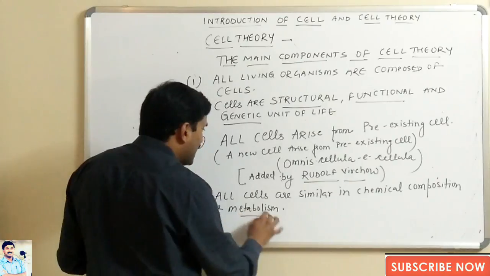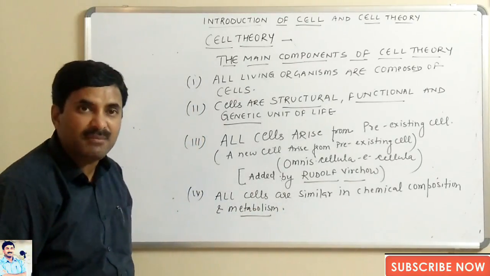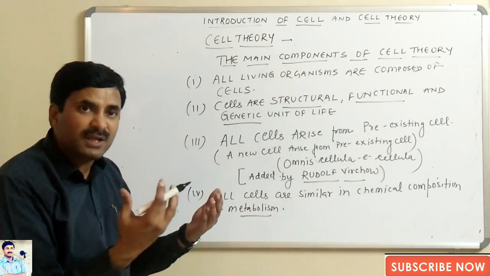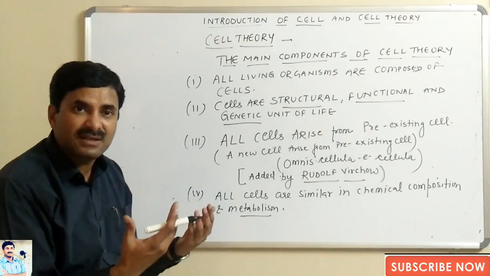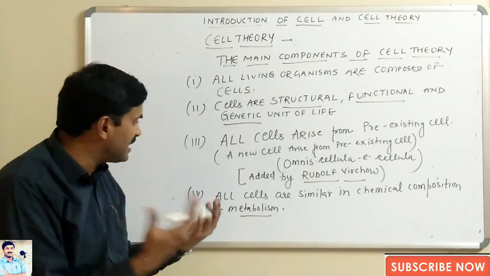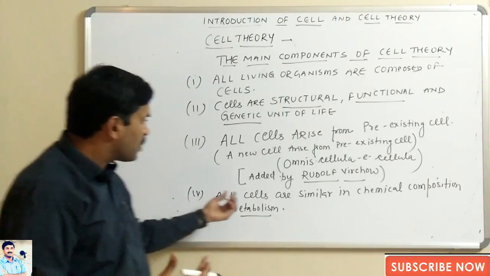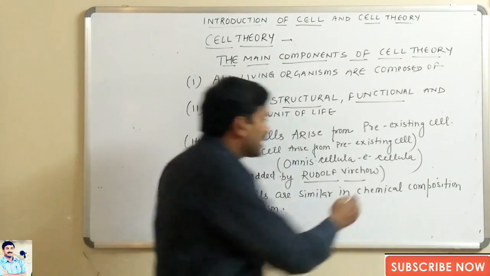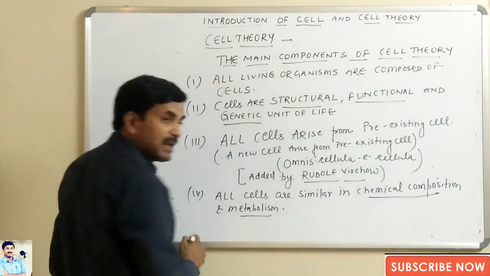All cells are similar in chemical composition and metabolism. Different organisms do not have different types of cells. The cells are generally alike, whether they are present in plants or in animals. All cells are similar in chemical composition and metabolism.